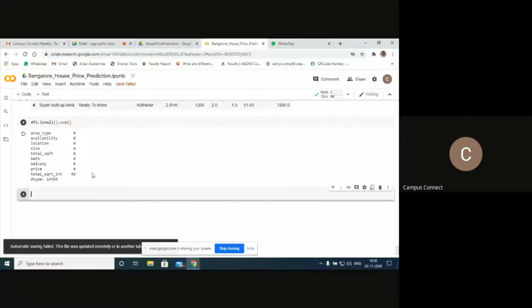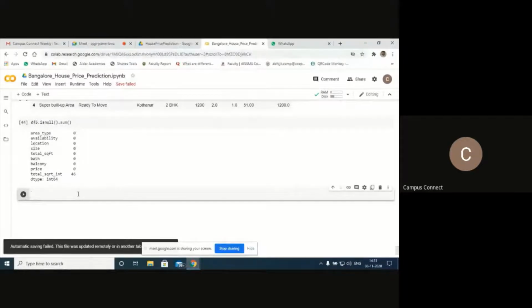Is there any null value here? Yes, sir, the last one, total square feet. 46 is what we have added. So it is having null values, so I need to drop those null values.